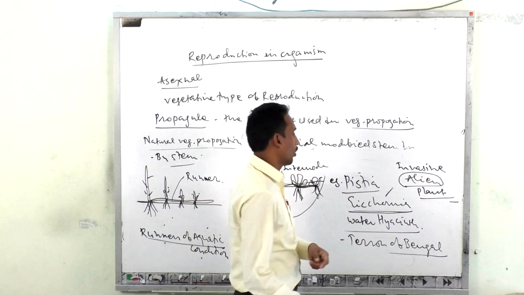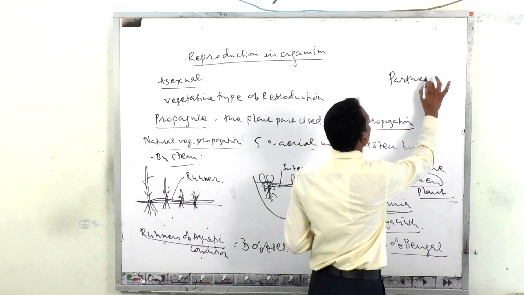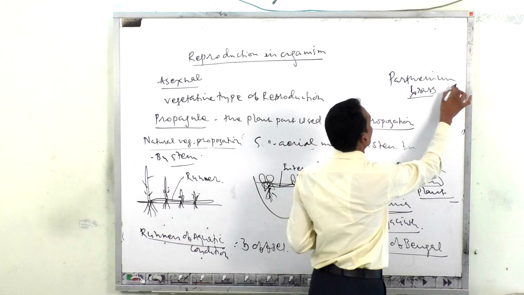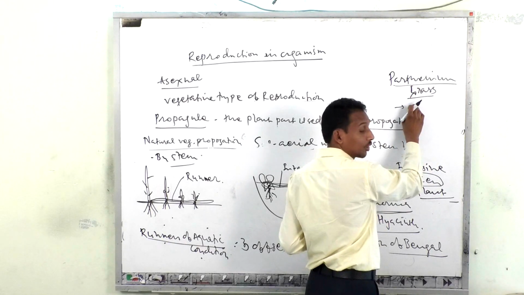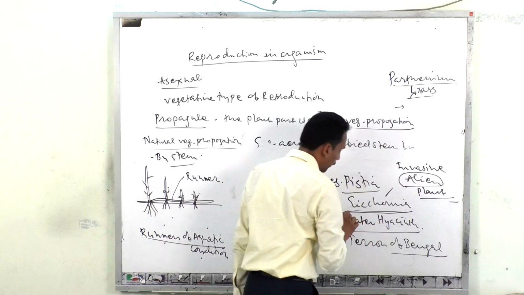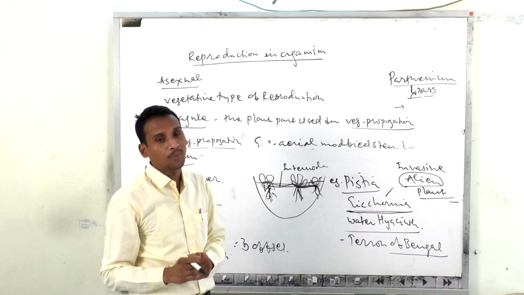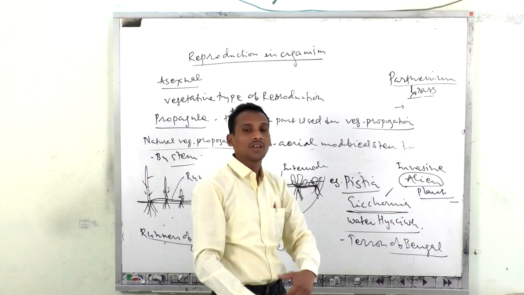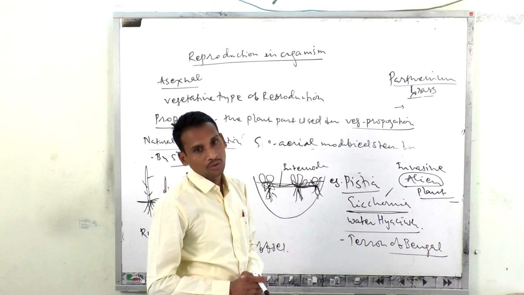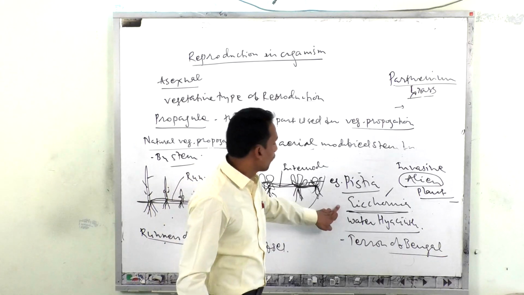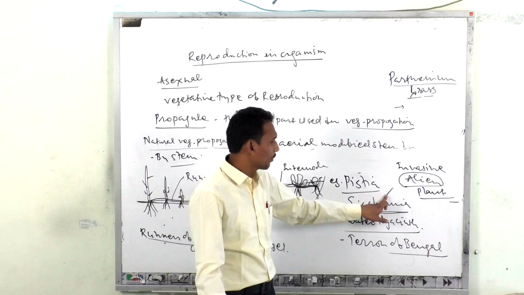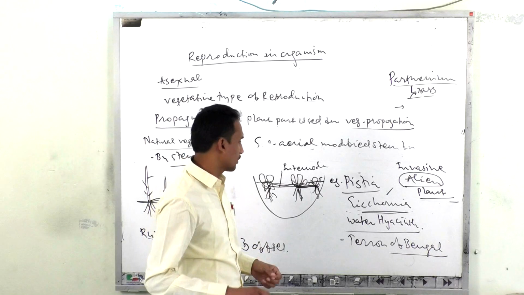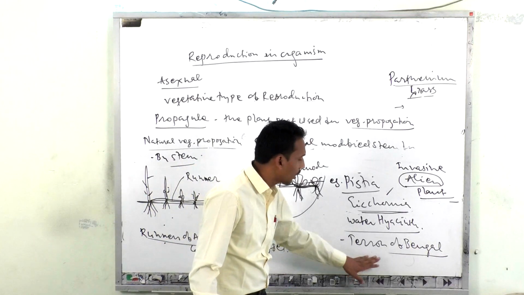Another plant we are talking about is Parthenium grass. This grass was transported to India from America through imported wheat, but this Eichhornia plant was intentionally brought to India for decorative flower purposes, and nowadays it has escaped from our home gardens and grows flourishingly within water bodies. Because of that we get much more loss. This Eichhornia plant may multiply within a week, at a very fast rate. That's why it is also called the terror of Bengal.